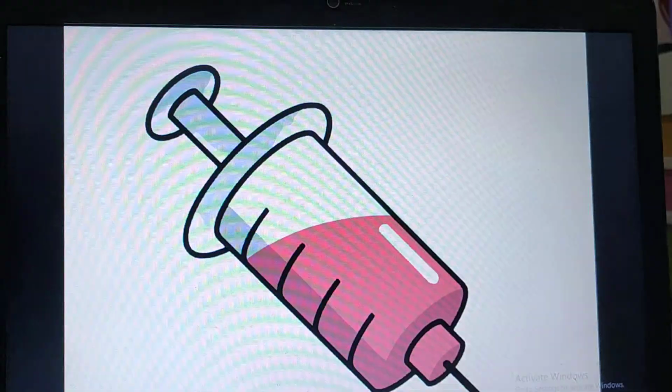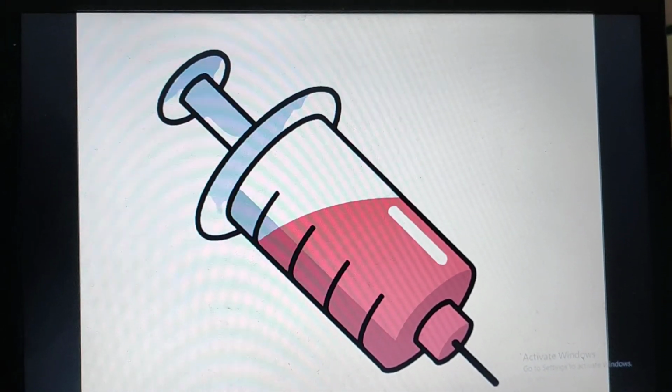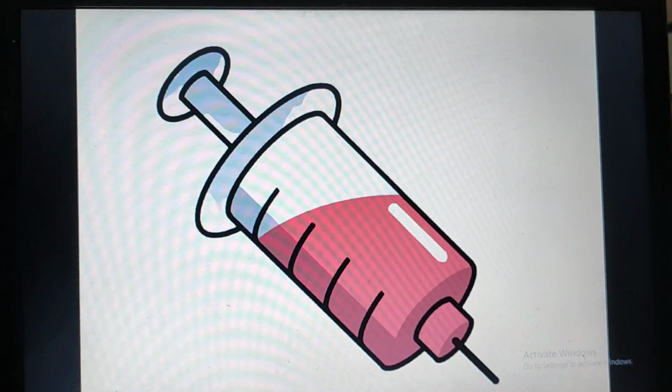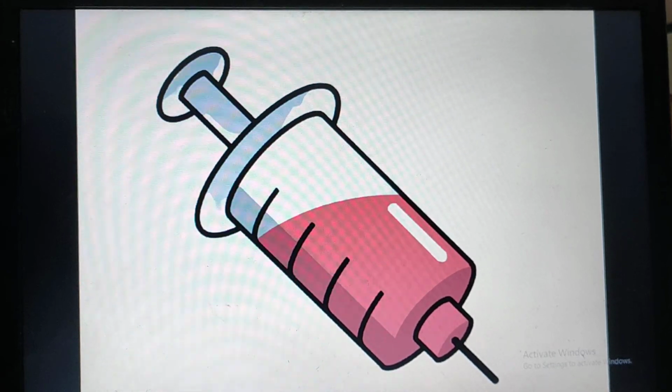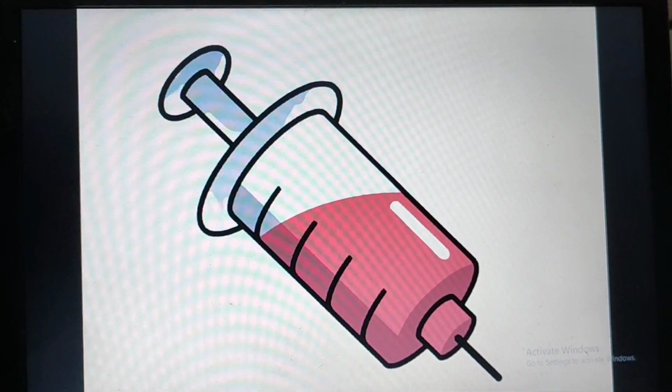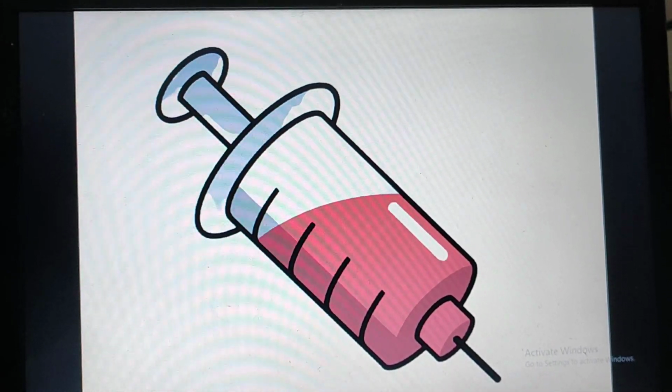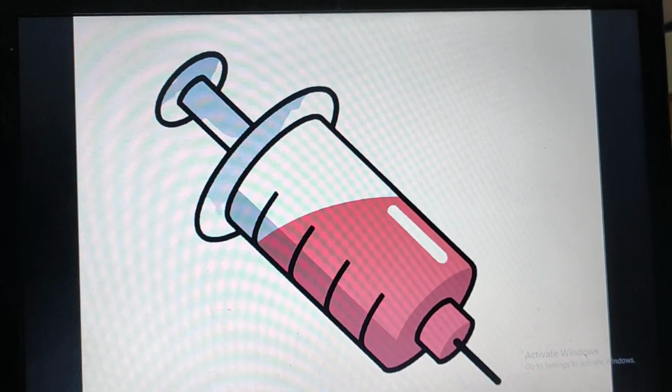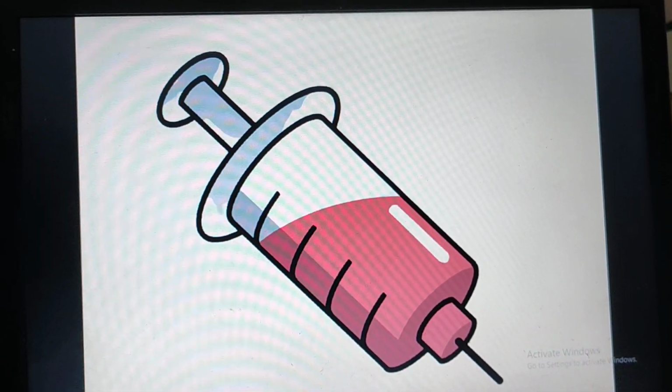Do you know, children, what is this? Injection. What is this? Injection. And what is the beginning sound of injection?